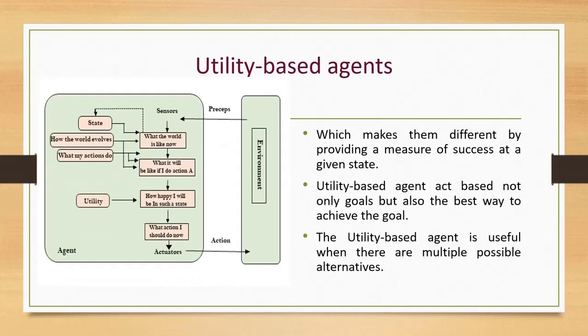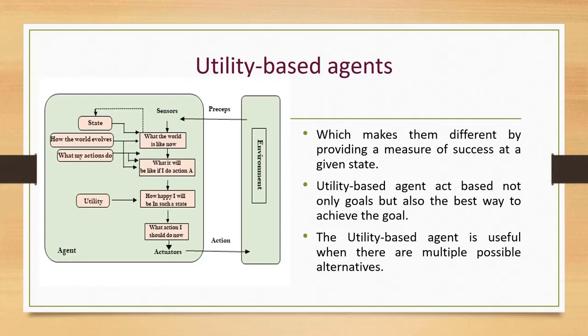The next one is utility based agent. These agents are similar to the goal based agent but provide an extra component of utility measurement, which makes them different by providing a measure of success at a given state. Utility based agents act based not only on goals but also on the best way to achieve the goal.